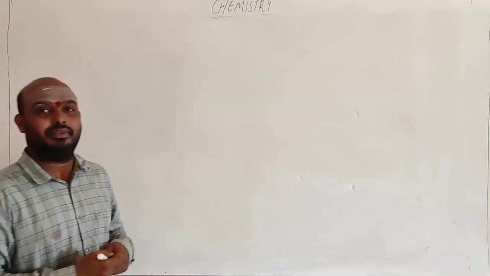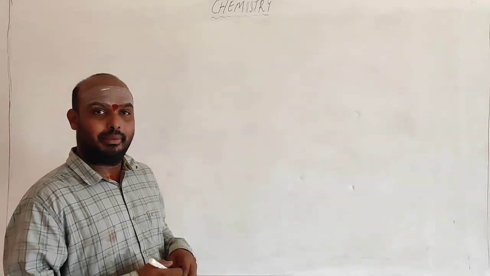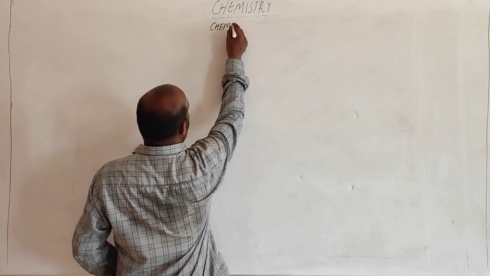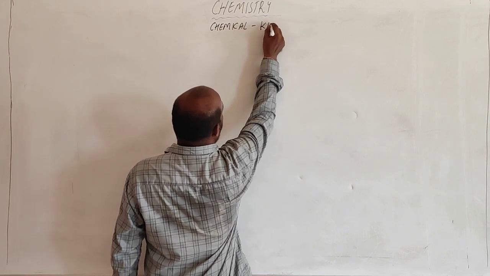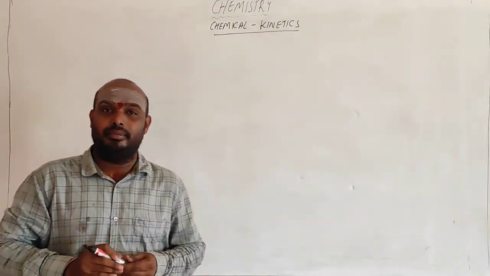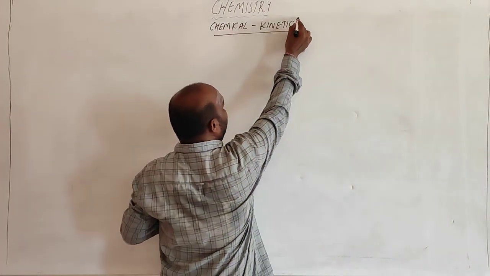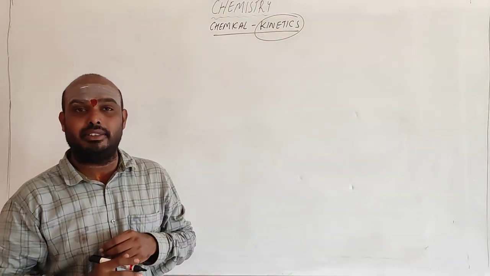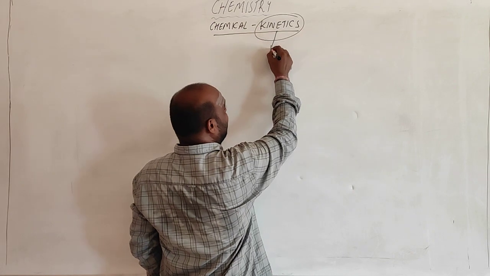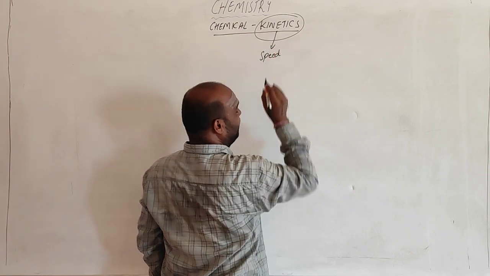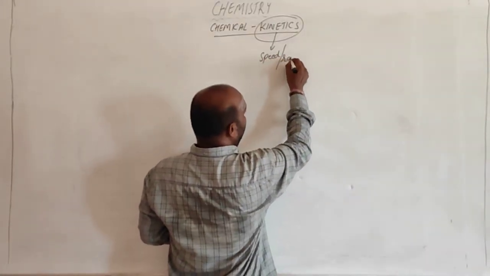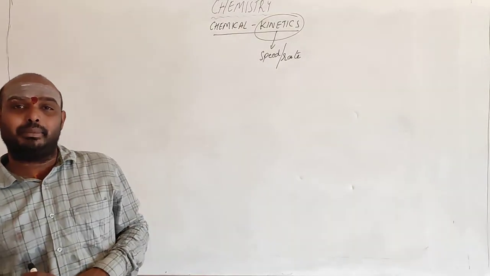Hi students, in this session we are going to start a new chapter, that is chemical kinetics. See, kinetics itself, what does this indicate? In physics you will be learning kinematics. Here it is kinetics. Kinetics indicates the speed of the reaction, or in terms of chemistry, instead of speed we call it rate. Rate of a chemical reaction.